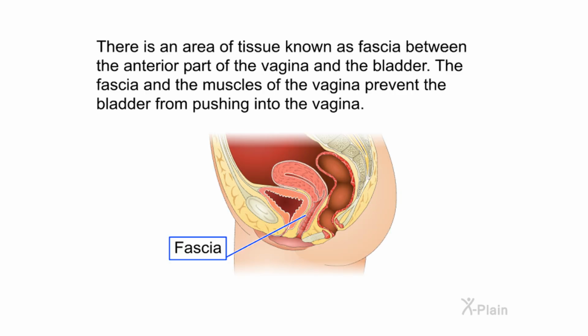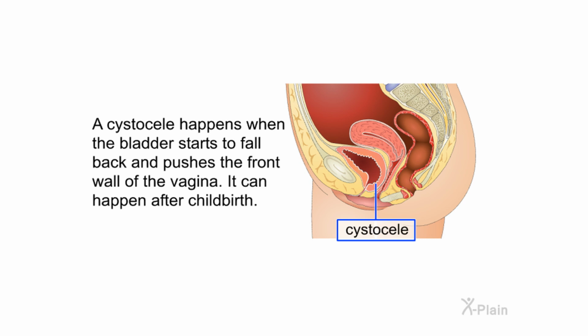Summary. There is an area of tissue known as fascia between the anterior part of the vagina and the bladder. The fascia and the muscles of the vagina prevent the bladder from pushing into the vagina. A cystocele happens when the bladder starts to fall back and pushes the front wall of the vagina. It can happen after childbirth.